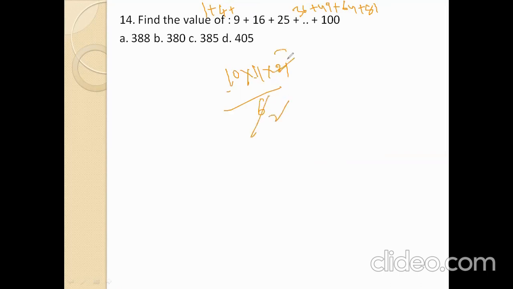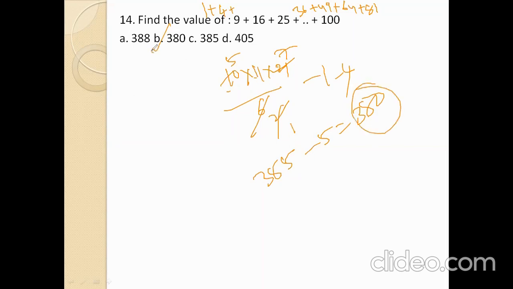3 2s are 6, 3 7s are 21, 7 1s are 7, 2 1s are 2, 2 5s are 10, 5 7s are 35. 35 into 11 minus 1 minus 4. 35 into 11: 11 5s are 55, so 385, minus 5. That value is 380. I took it up to 100 squared earlier. That one is wrong. So we get 380. This 380 is the right answer. Option number B is the right answer.